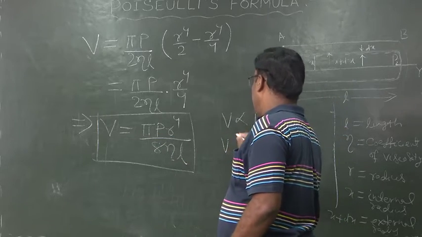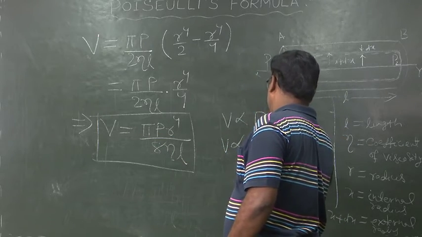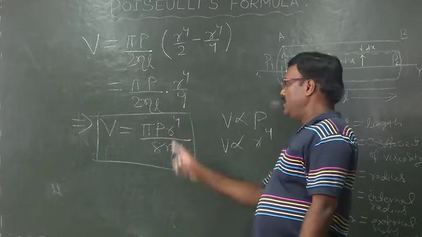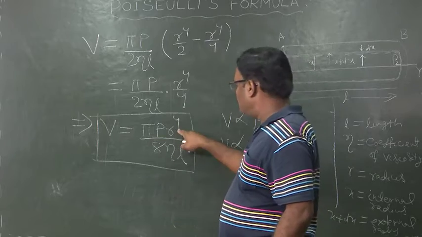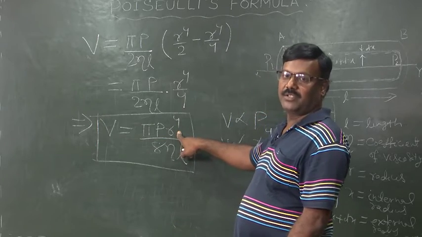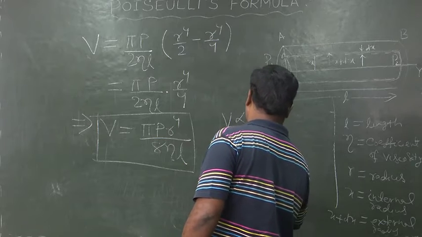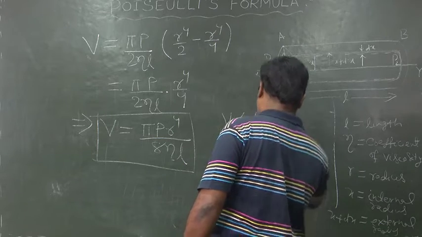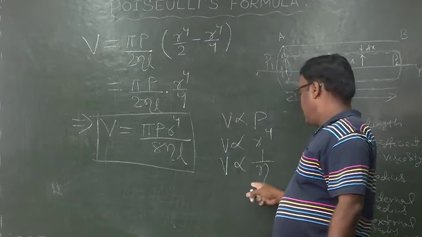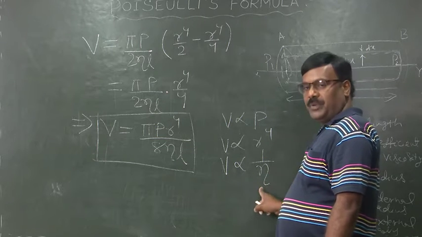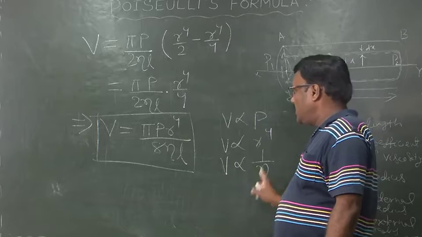Also V is proportional to r to the power 4, that is the volume of a liquid varies directly with the fourth power of the radius of the tube, and also V is proportional to 1 by eta, that is inversely proportional to the coefficient of viscosity of the liquid.